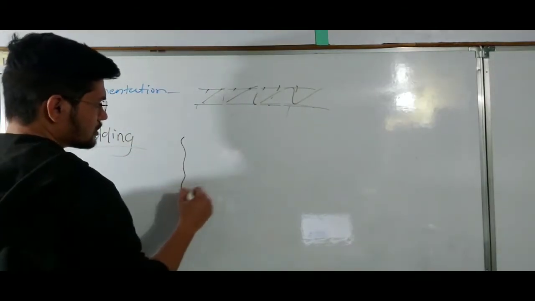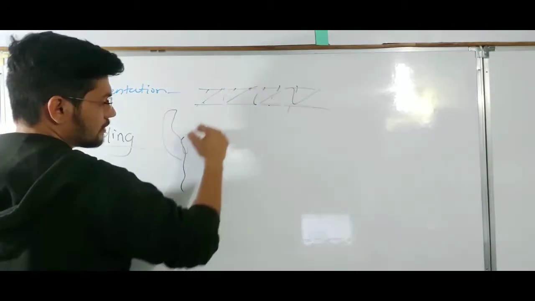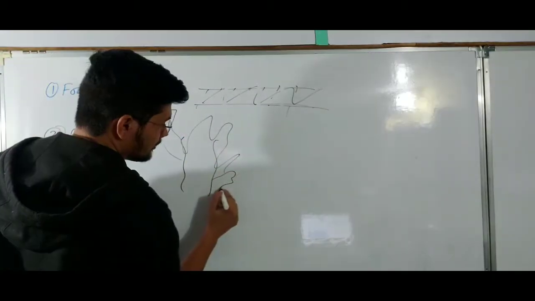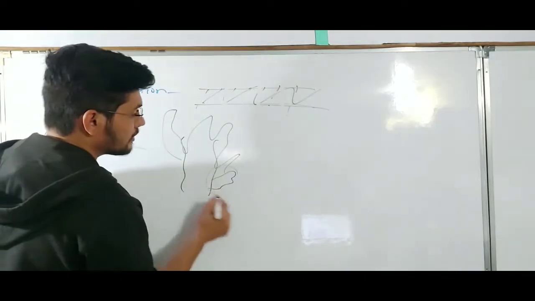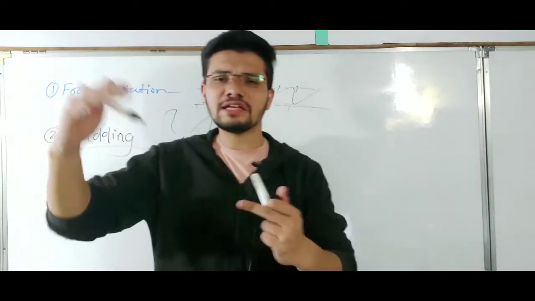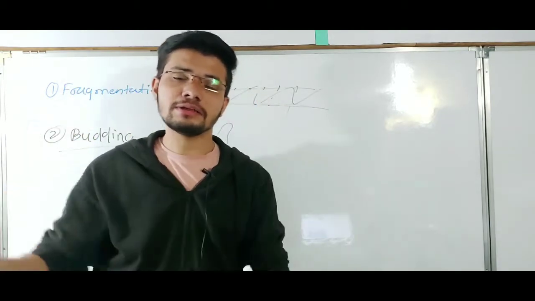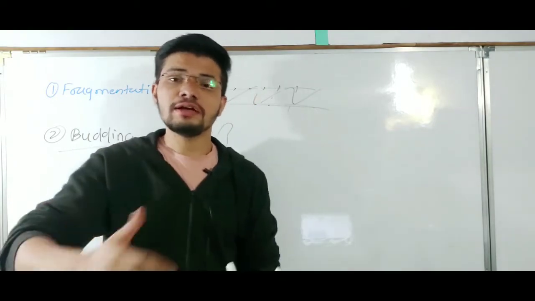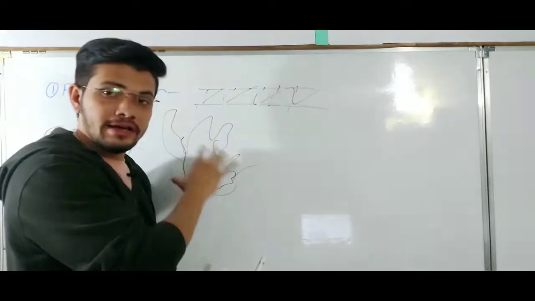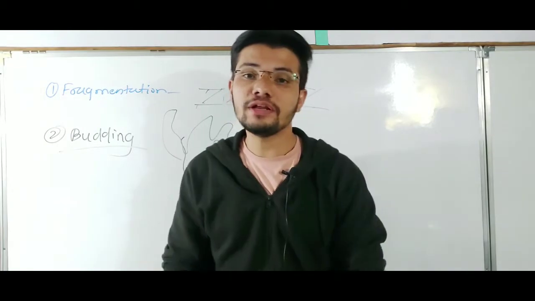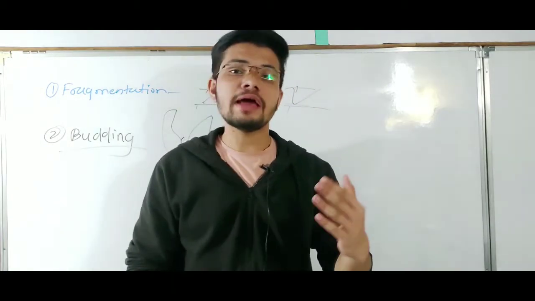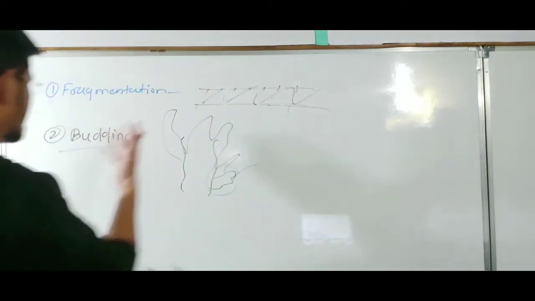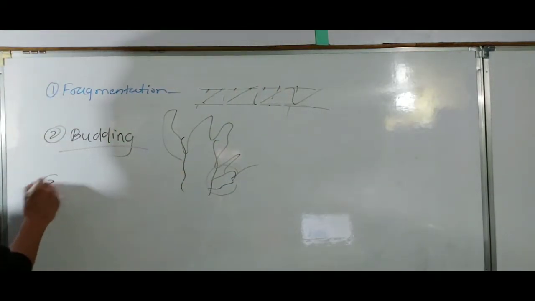Suppose this is the body, and it will have this bud, and this bud will grow larger in size, and as it matures, it will detach from the parent body and grow as a new individual, identical to its parent.